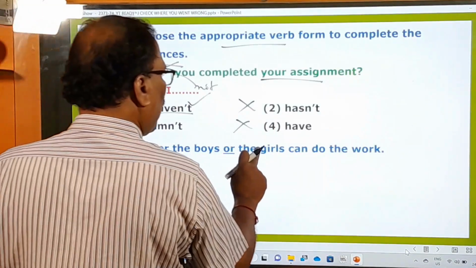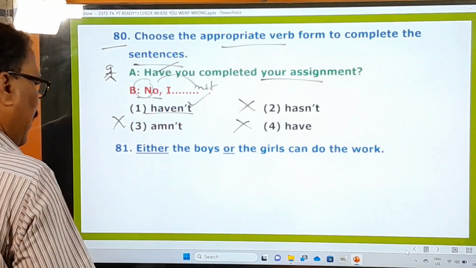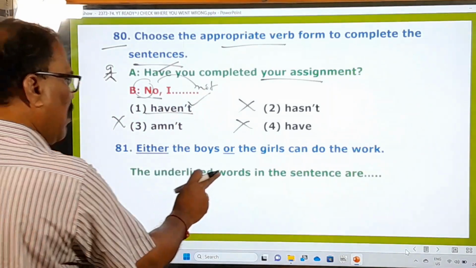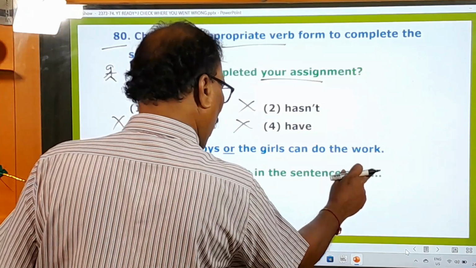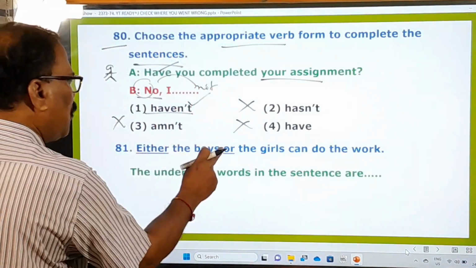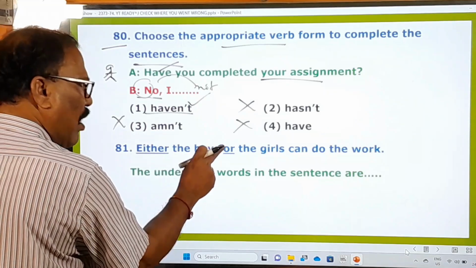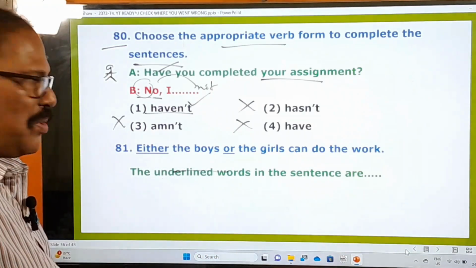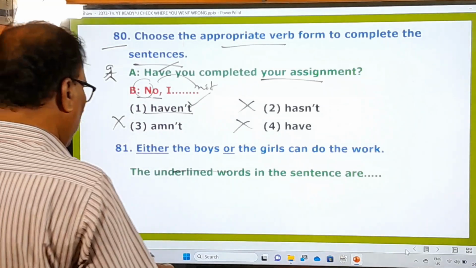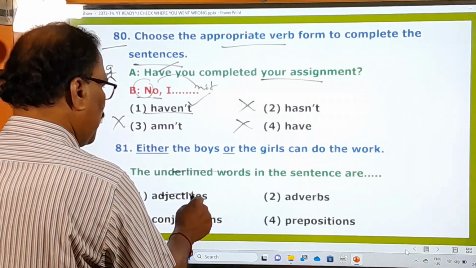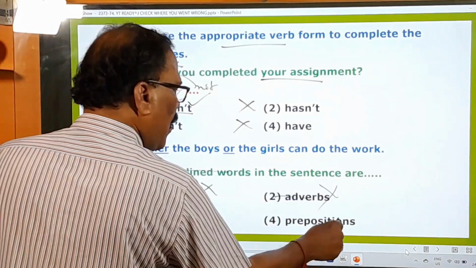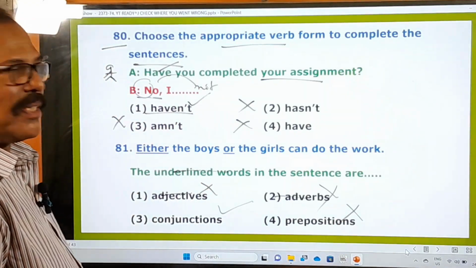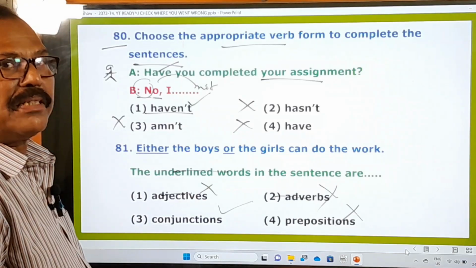Either the boys or the girls can do the work. Okay, and what is the examiner asking you to do? The underlined words in the sentence, these are the 2 underlined words, either and are. And what are these underlined words? He is asking you. So here he has given you some options. What are they? Adjectives, no. Adverbs, no. Prepositions, no. Conjunction, yes. Either or is a conjunction.